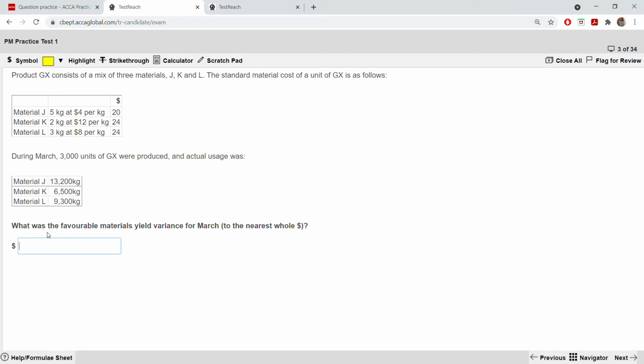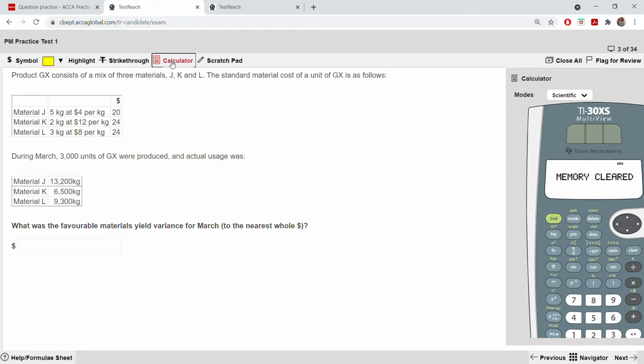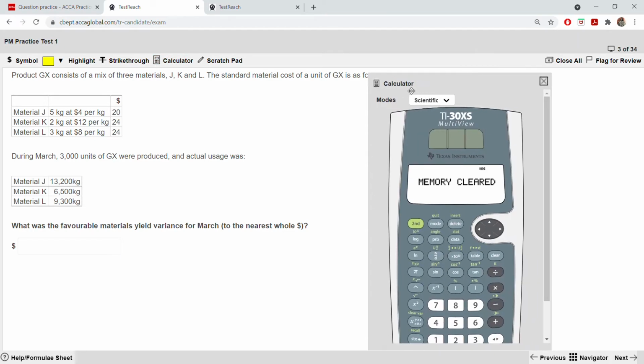So how are you going to do that? You have to write an answer. For material, you have to know the formula of the material yield variance. Definitely I'm not going to give you the formula, but when I'm doing the calculation you will understand. Let me take out my calculator. So 300 units should use 10 kgs each.